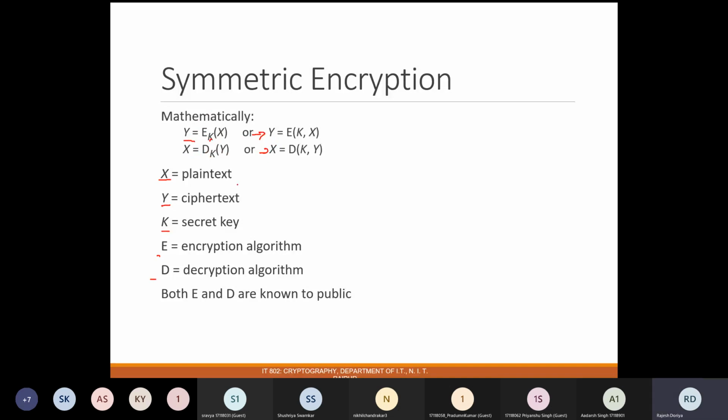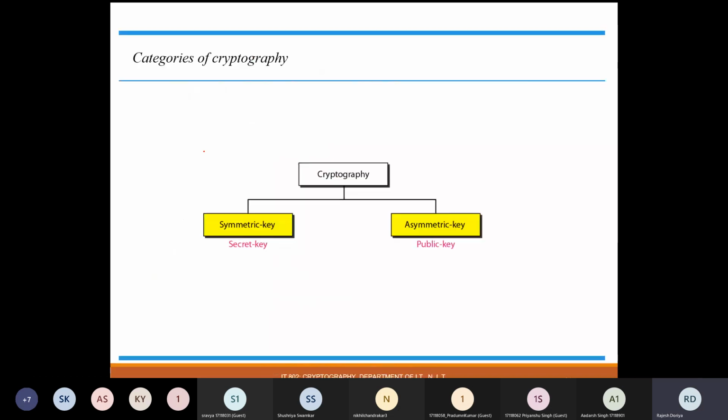And as we have discussed, it is understood that the algorithms used for encryption and decryption are known to the public. The only thing which is not known to the public is the key. This is what makes things secure. Now, as we have already discussed, there can be two types of cryptography techniques or ciphers. The first one is symmetric key ciphers and the other one is asymmetric key ciphers. The first is also known as secret key ciphers and the other as public key ciphers.